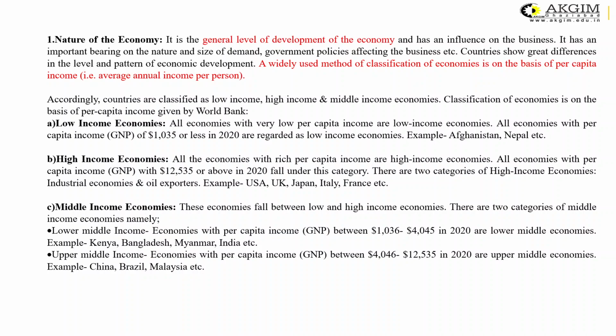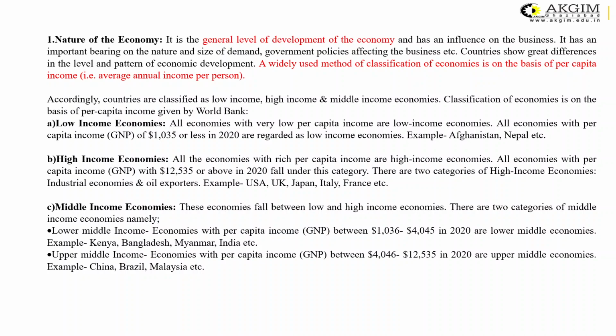Then comes the middle income economies. These economies fall between the low and high income economies. There are two categories of the middle income economies, lower middle income economies and upper middle income economies. The economies with a per capita income between $1,036 to $4,045 in 2020 are the lower middle income economies. If you take our own country, we come under this category, the lower middle income economies. Kenya, Bangladesh, Myanmar are other examples of countries which come under the lower middle income economies.